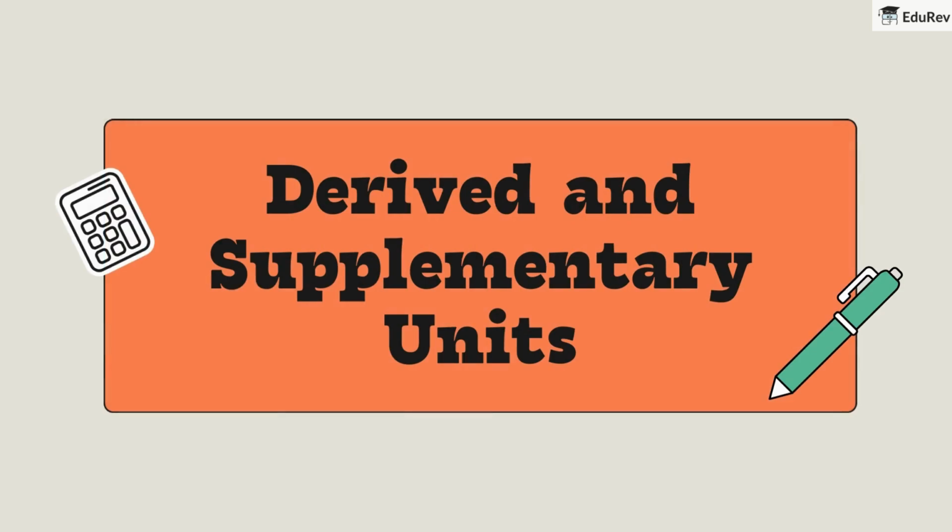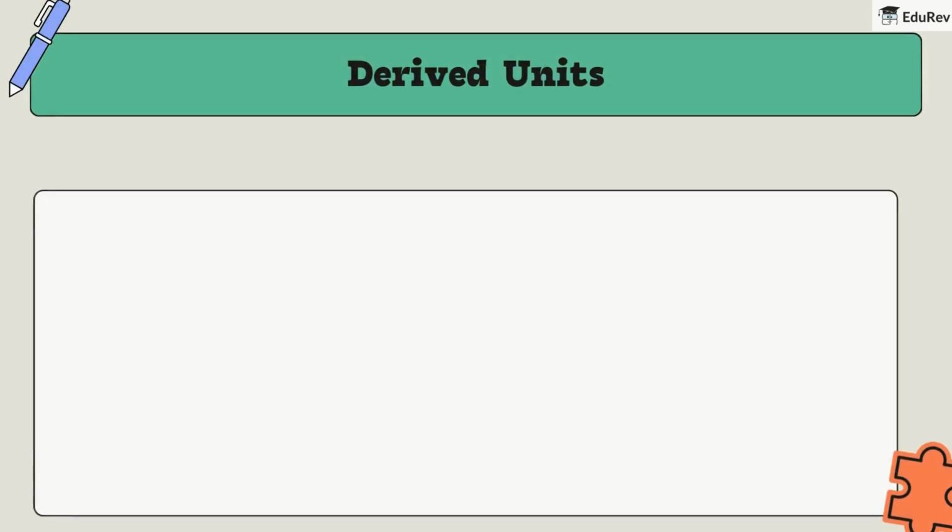Now that we've explored fundamental units, let's dive into two more types, derived units and supplementary units. Derived units are like the recipes of the measurement world. They're created by combining fundamental units in different ways. Let's look at an example, force. Can you tell me the formula for force? That's right. Force equals mass times acceleration, or F is equal to ma.